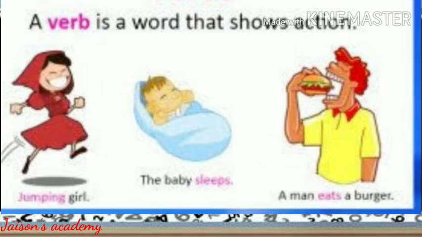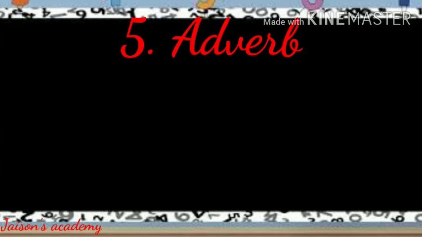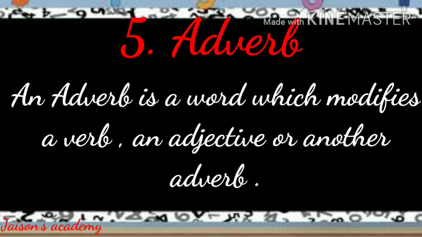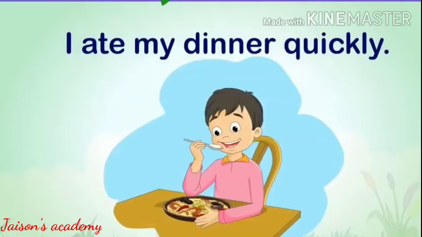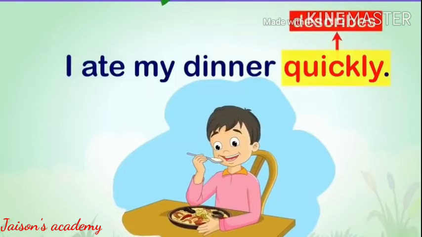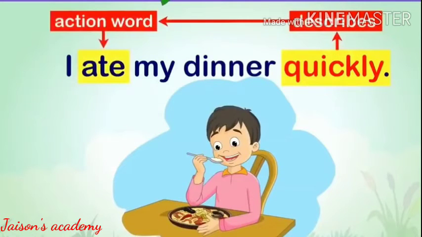Okay, understood? Now see number 5, adverb. A-D-V-E-R-B, adverb. An adverb is a word which modifies a verb, an adjective or another adverb. Now see your example: I ate my dinner quickly. Here quickly tells us how the action happened, that is, quickly describes the action word ate.